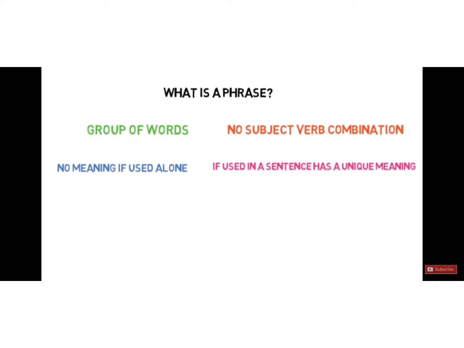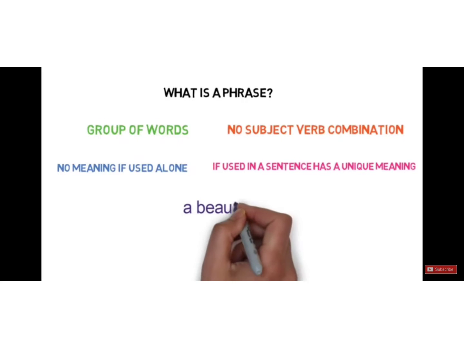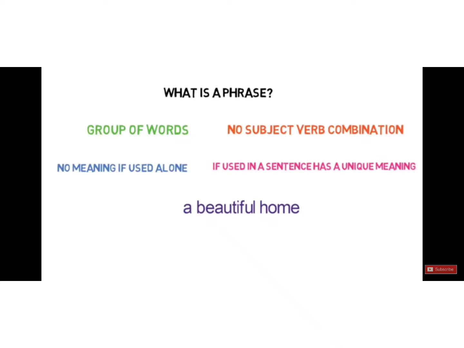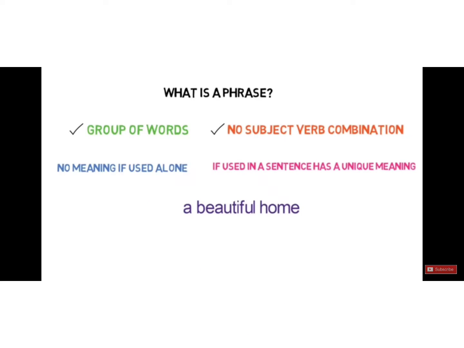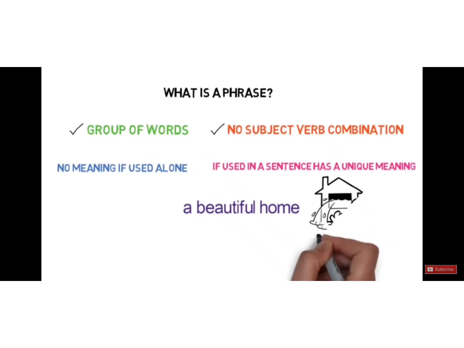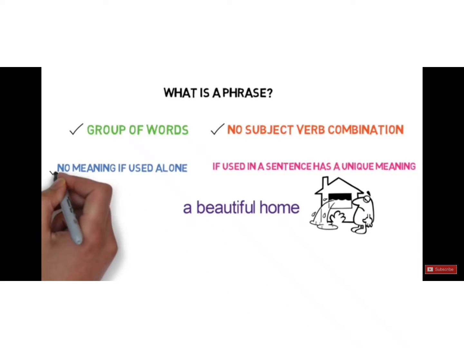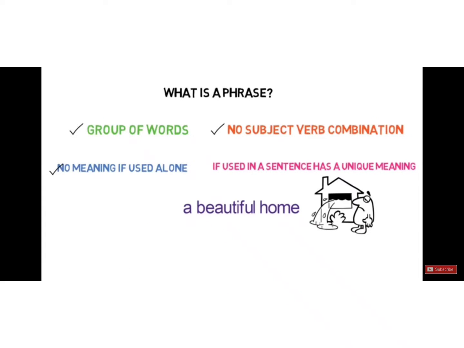Let's understand with an example. A beautiful home. Is it a group of words? Yes. Does it have a subject or verb in it? No. So we have no subject-verb combination here. Is it making any sense? No. But with an example, we can understand that we are talking about a beautiful home. But is it conveying any meaning or thought? No.